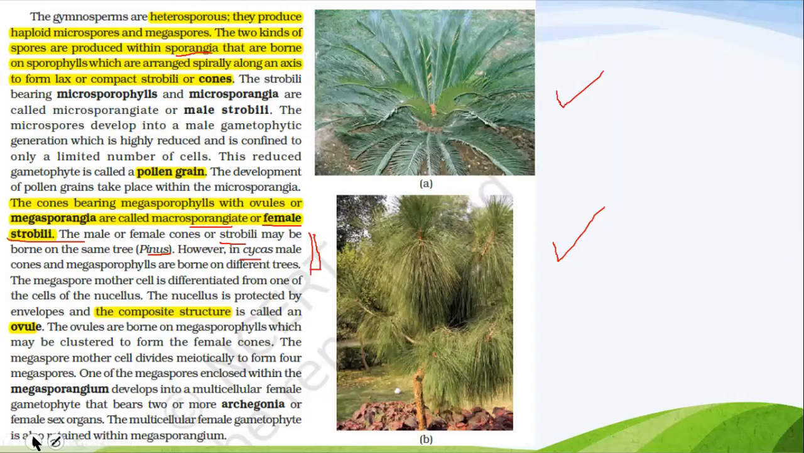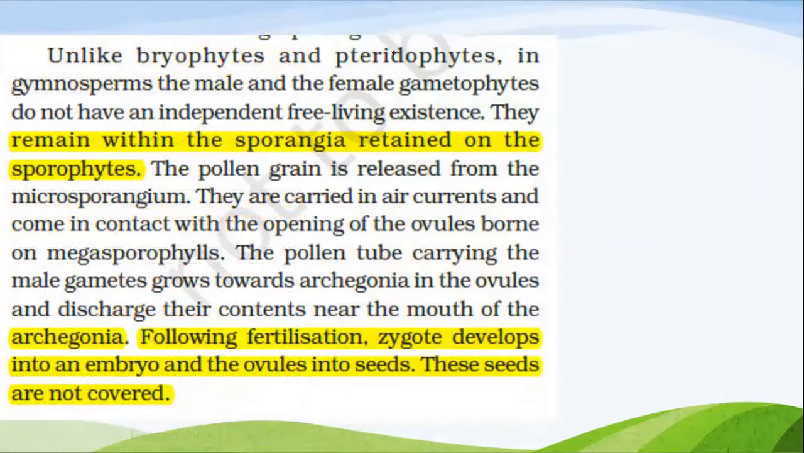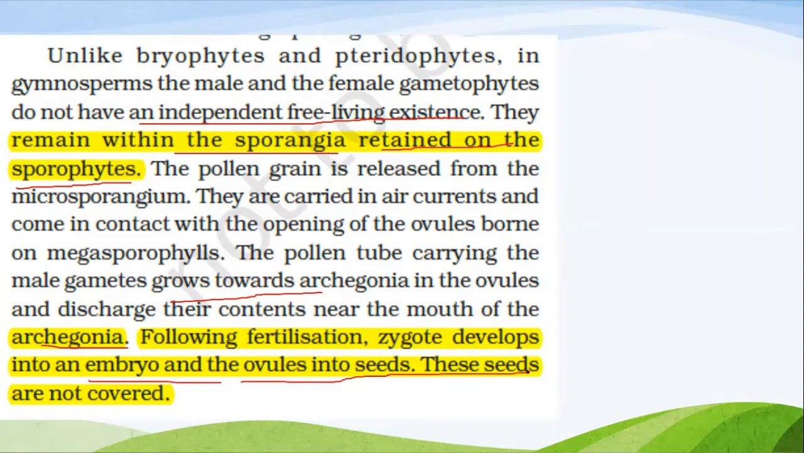Let us move to the next slide. Unlike bryophytes and pteridophytes, in gymnosperms, the male and the female gametophytes do not have an independent free-living existence. They remain within the sporangia retained on the sporophytes. This is important. See, the pollen tube carrying the male gametes grows towards archegonia in the ovules and discharges their contents near the mouth of the archegonia. Following fertilization, the zygote develops into an embryo and the ovules into seeds. These seeds are not covered. That is why the name gymnosperms.